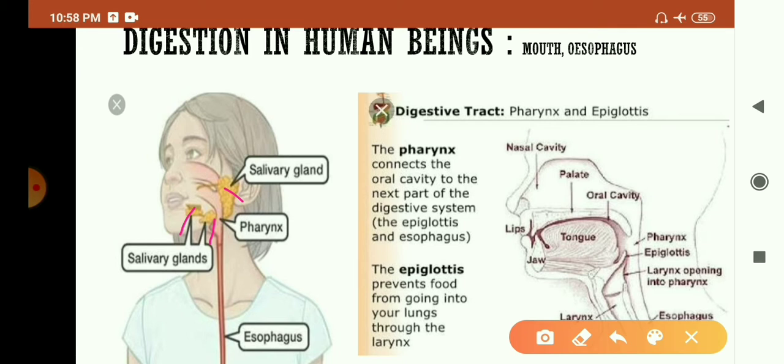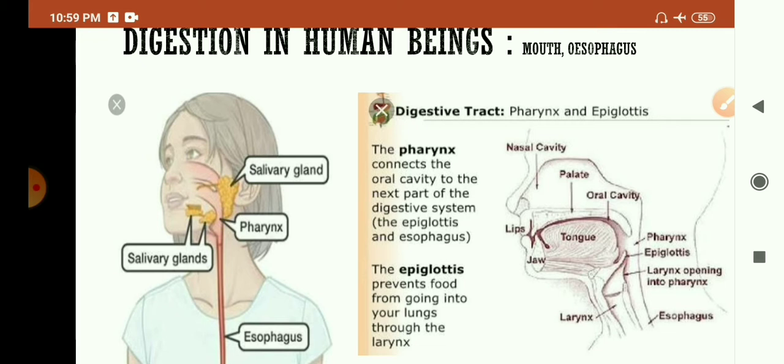Teeth cut food into small pieces, chew and grind it, and so teeth help in physical digestion. Then the salivary glands present in our mouth produce saliva, which mixes with the food while it is being chewed. The saliva contains the enzyme salivary amylase, which breaks down starch, a complex carbohydrate, into simple sugar called glucose. So, saliva secretes salivary amylase, which helps in the digestion of starch in the mouth.